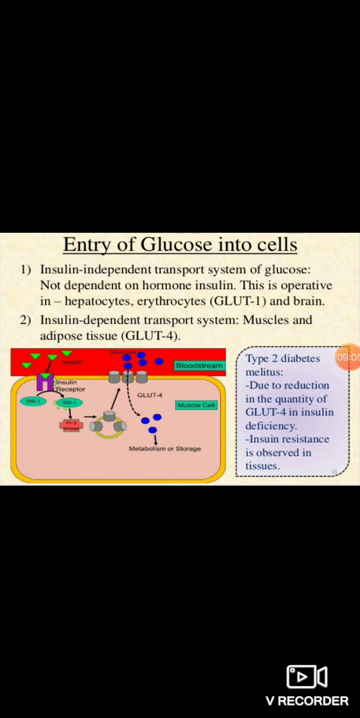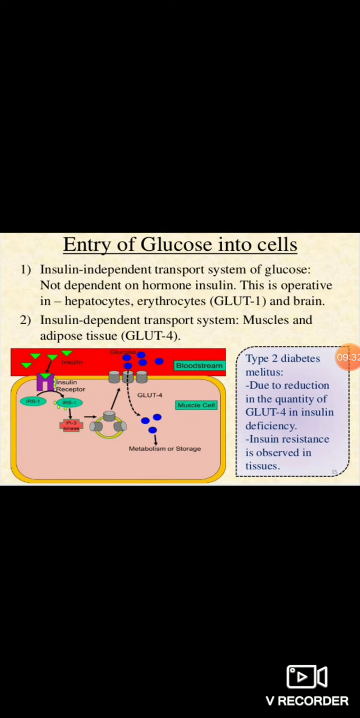and further in the muscle cell cytoplasm, glycolysis, the metabolism of that glucose, happens, or else storage of that glucose in the form of glycogen occurs. Okay, this is all about the insulin dependent transporter system and insulin independent transporter system.